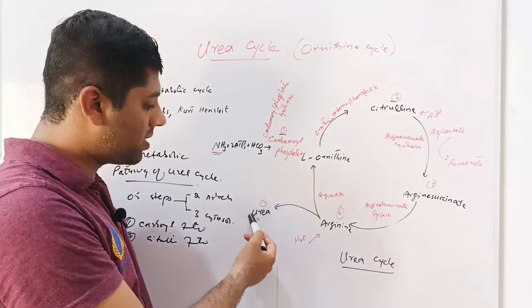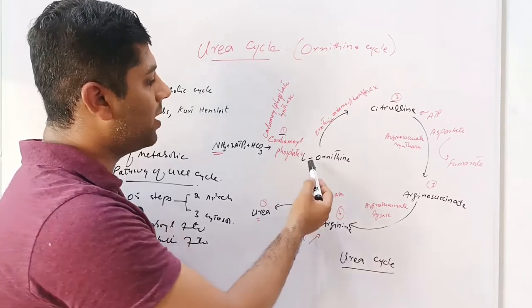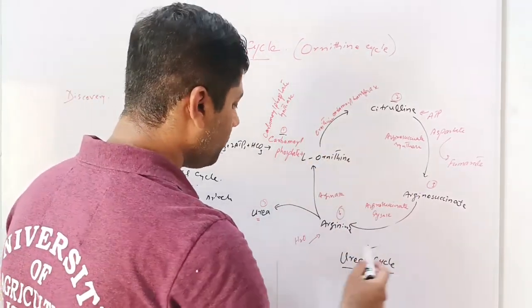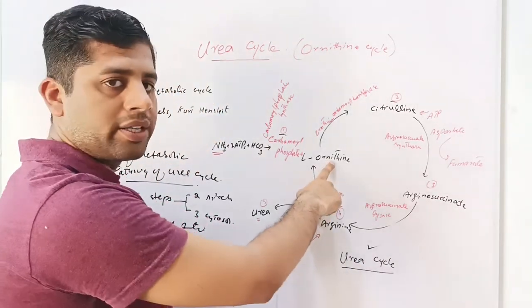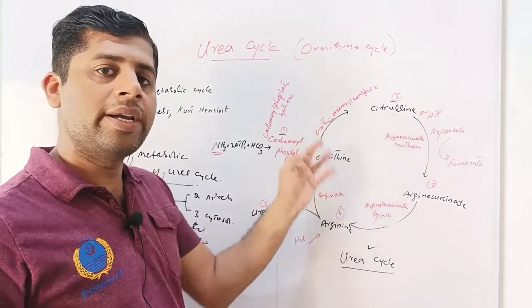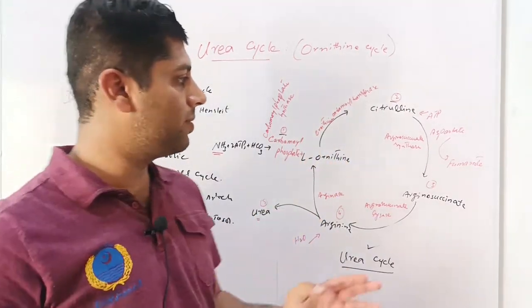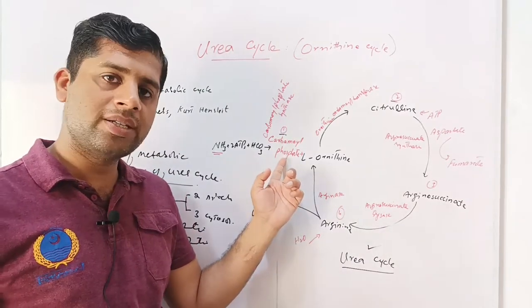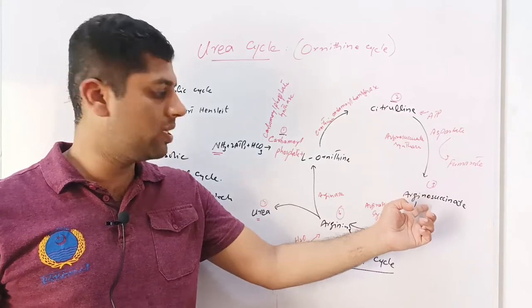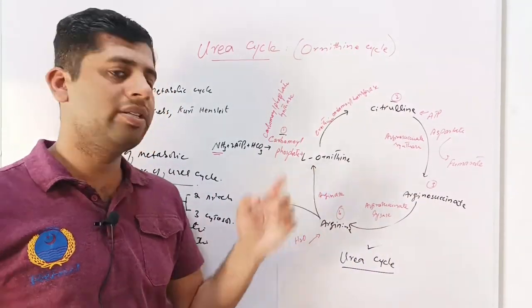is broken down into urea and L-ornithine. The urea is transported by the blood from the liver to the kidney for excretion in the form of urine, while this L-ornithine is recycled. Therefore, this is called the urea cycle, because we started from ornithine and ended on ornithine. This ornithine is again and again recycled. So these are the 5 reactions of the urea cycle: in the first reaction carbamyl phosphate was synthesized, in the second reaction citrulline was synthesized, in the third step arginosuccinate, at the fourth step arginine, and at the fifth and last step urea as well as ornithine was synthesized.